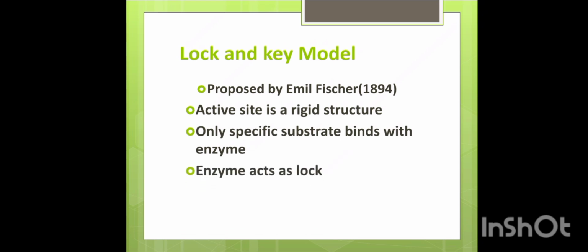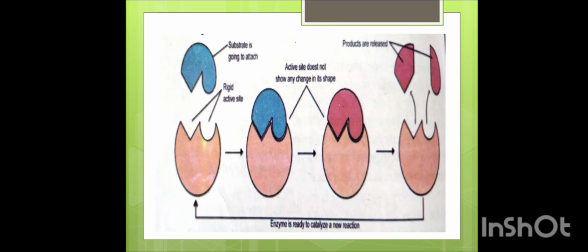So in this model, the enzyme acts as a lock, so only the specific substrate binds with the enzyme, and the substrate acts as a key. Look at this diagram. According to the lock and key model, the active site is a rigid structure, so it cannot change its shape according to the substrate. So only the substrate which has a specific shape that fits into this rigid active site binds to that enzyme.